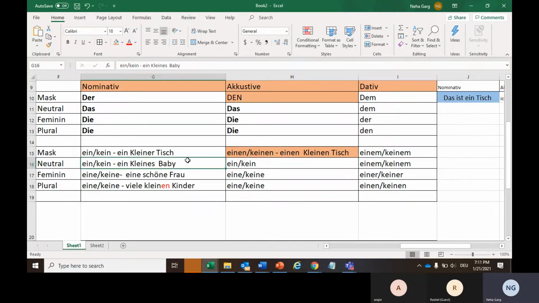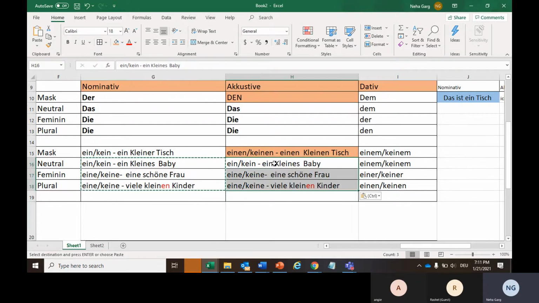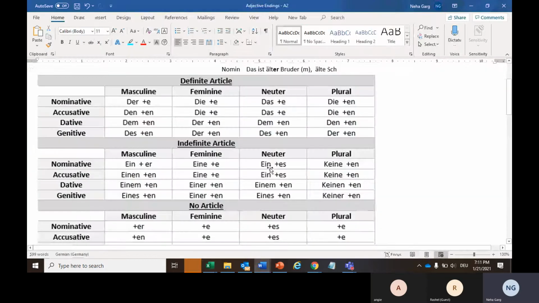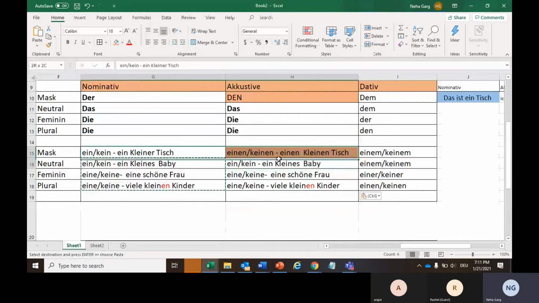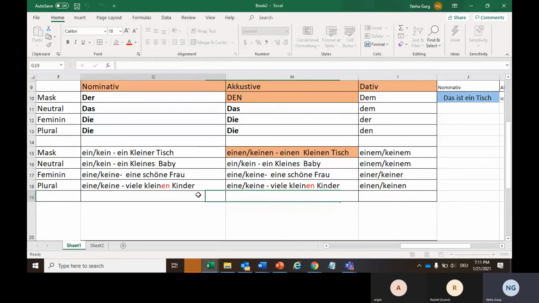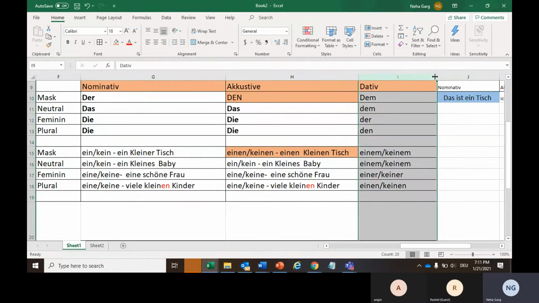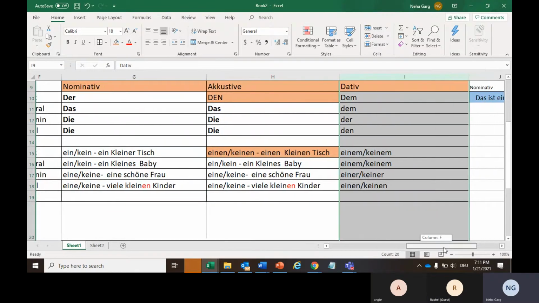Now if I talk about further examples, as I said, these neutral, feminine and plural remain the same. So here also they will remain the same, no change in that. Is it clear? How am I adding these adjective endings? Okay. Now if I talk about the dative case,